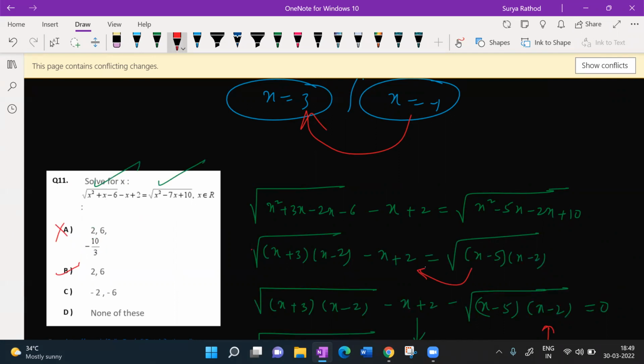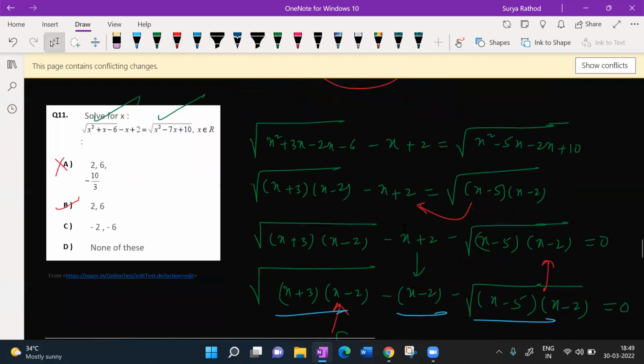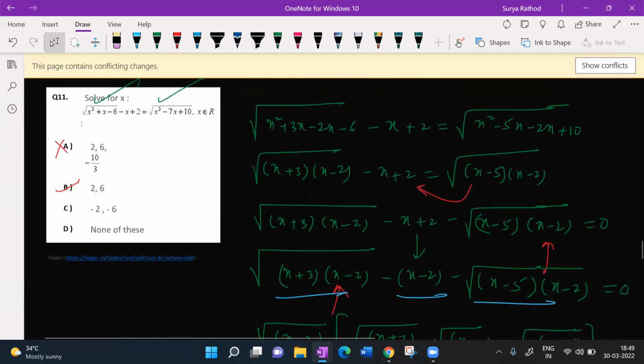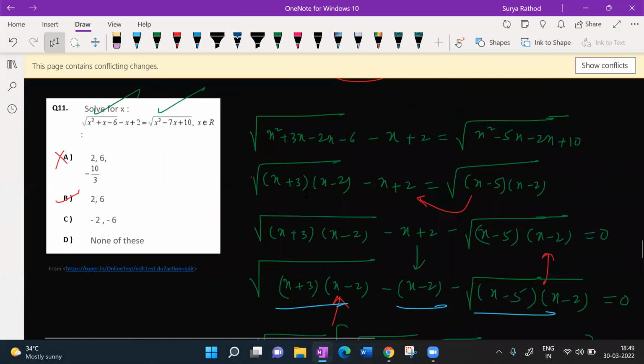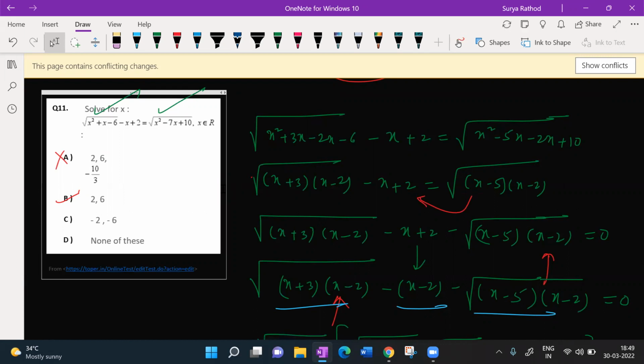Sir, but we got x as minus 10 by 3 also, right? Yes, but it is not satisfying. We have to solve for x, where x belongs to real numbers, as given. Minus 10 by 3 is not satisfying the equation, because it involves a radical. Substitute minus 10 by 3 and check once. It is not satisfying, so it can't be the answer. Correct?